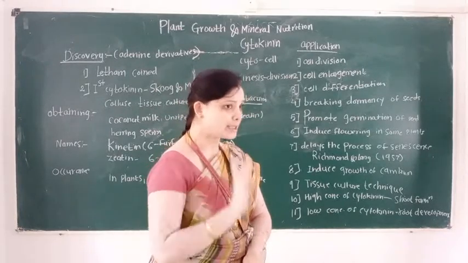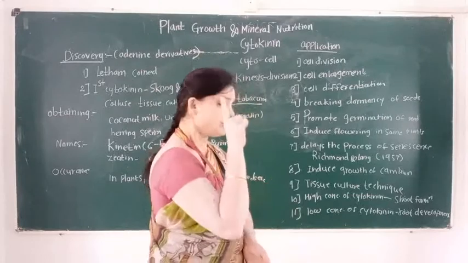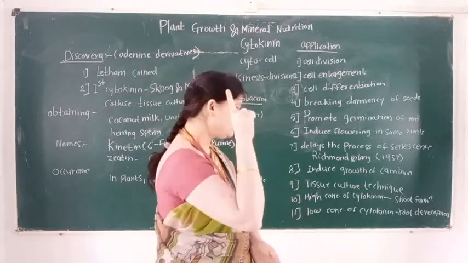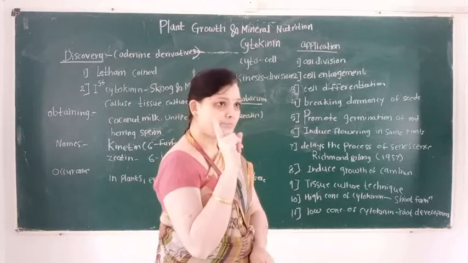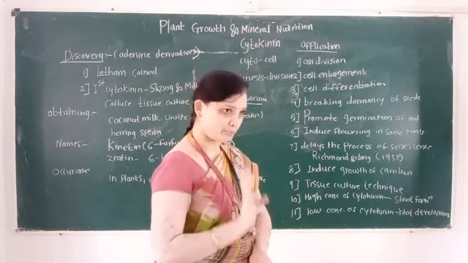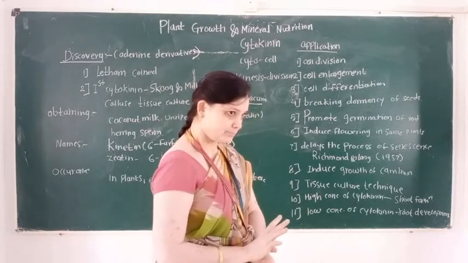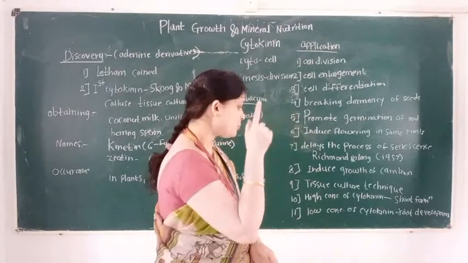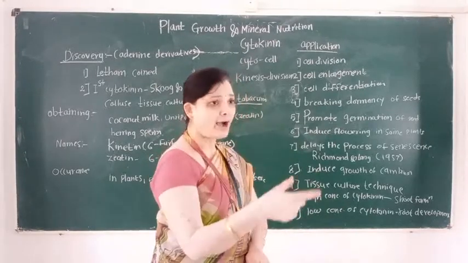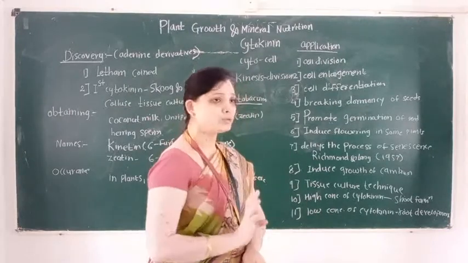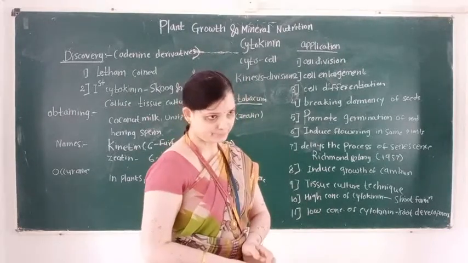Here remember this point: a high concentration of cytokinin and a low concentration of auxin induces shoot formation. And when there is a low concentration of cytokinin and a high concentration of auxin, it promotes root development.